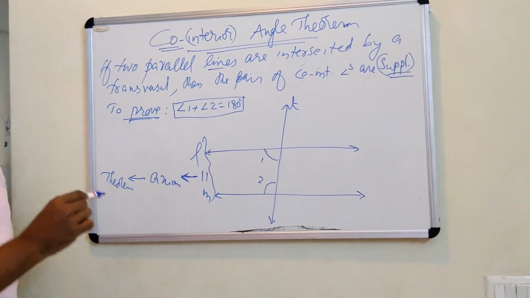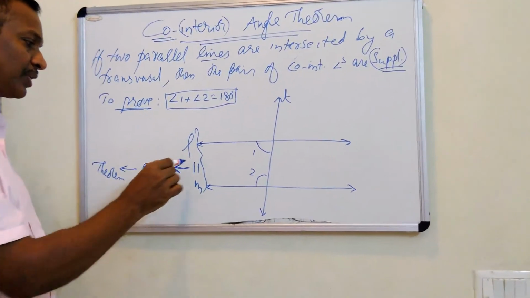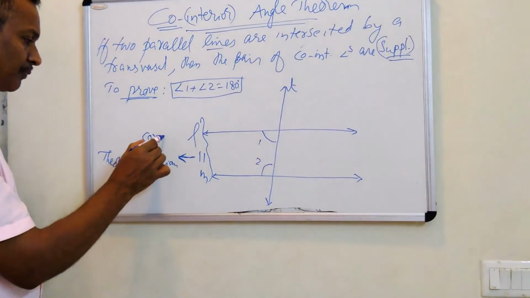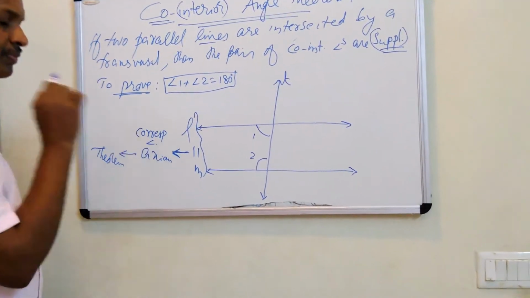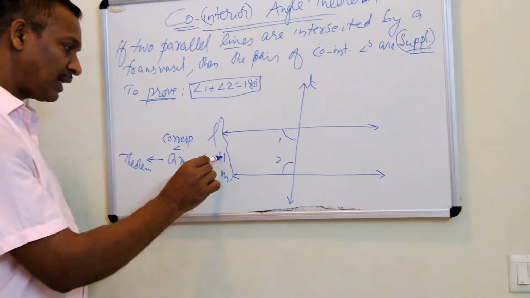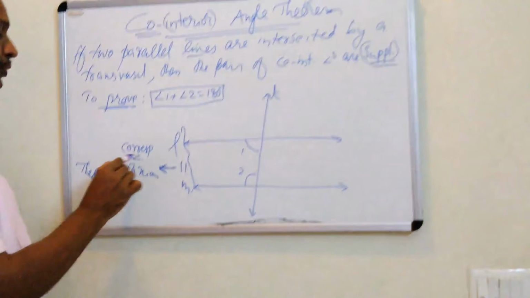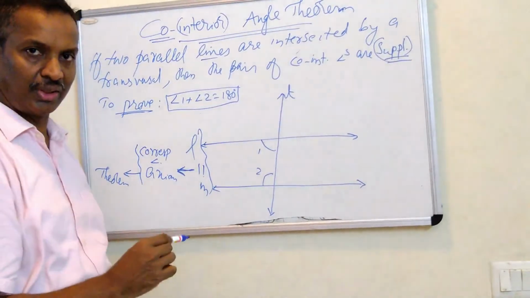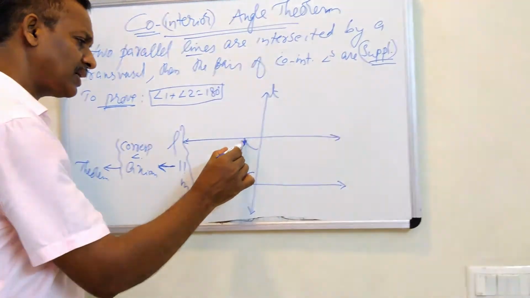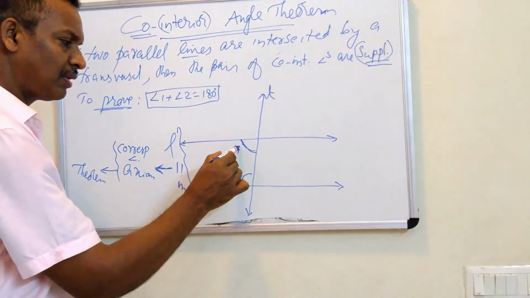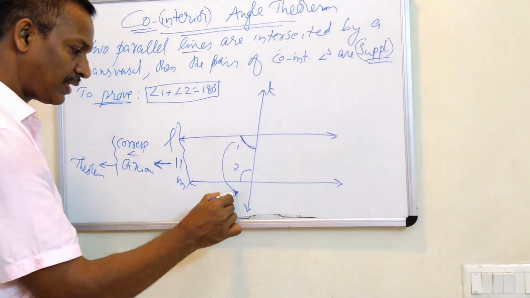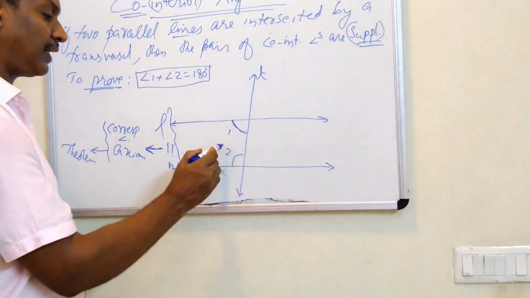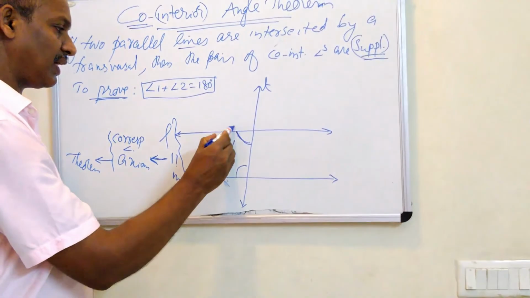Only one axiom is mentioned in this chapter regarding parallel lines, that is corresponding angle axiom. So, whenever the lines are given parallel, we should use this axiom. 1 and 2 are co-interior. Either you take one's corresponding, angle 1's corresponding is here. If you don't like this corresponding, you can take 2's corresponding on the other line.